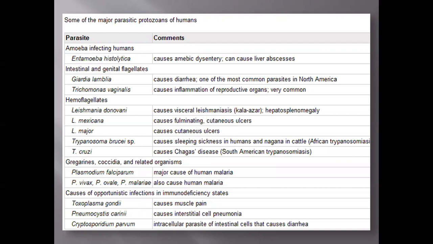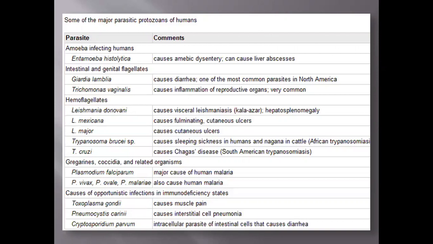For example, you can take Entamoeba histolytica. What does Entamoeba histolytica cause? It causes amoebic dysentery and can cause liver abscesses. So mainly these are the conditions it acts on, amoebic dysentery and liver abscesses. Then the intestinal and genital flagellates.